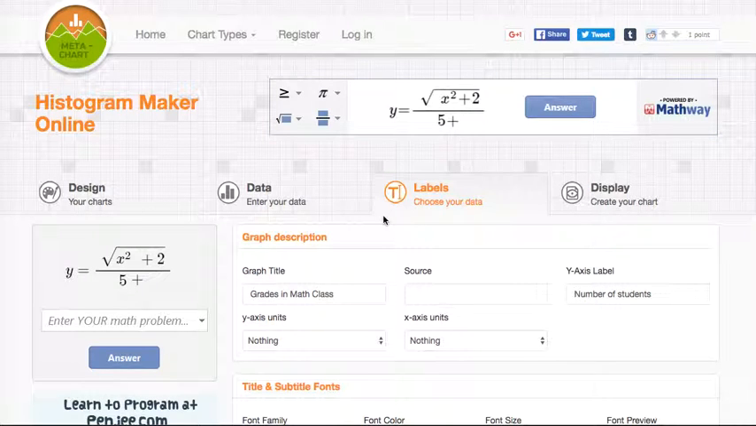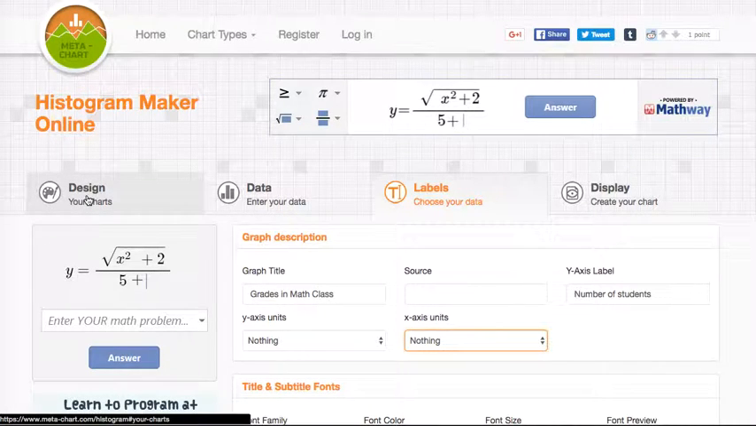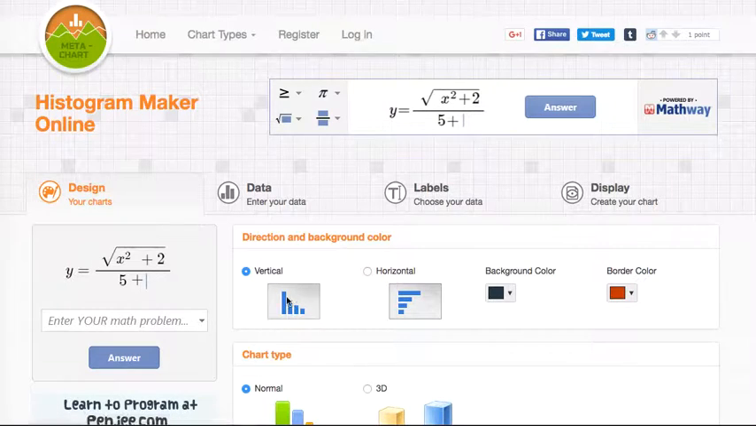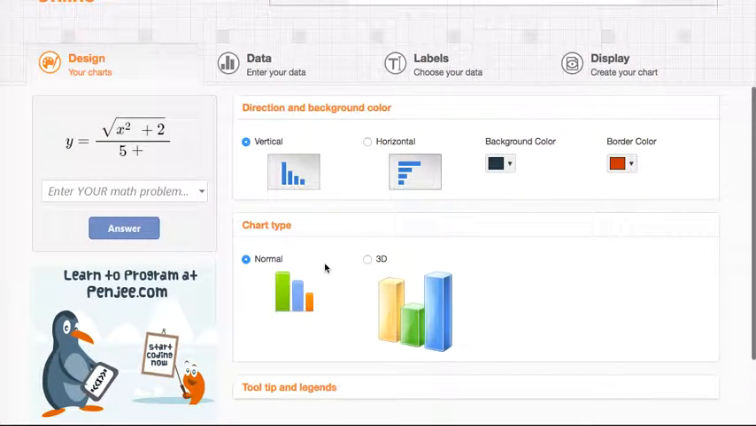So here's how I would use metachart.com to make a histogram. The first thing I would do here is click on Design Your Charts. You have to decide whether it wants to be vertical or horizontal. I haven't actually been able to have the background color or the border color do anything, so I'm not sure what that does. The chart type, I don't like the way the 3D one comes out very much, so I've decided to stick with the normal one here.